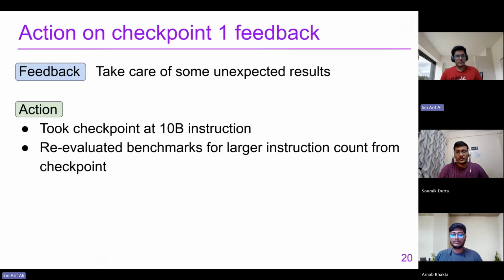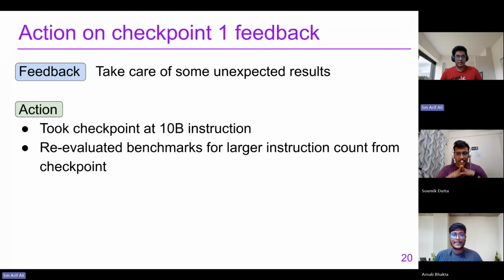On checkpoint 1, the feedback received was that we have to take care of those unexpected results that Arnav talked about. So the action we took was to change our setup for how we evaluate the benchmarks. Previously, we started the benchmark evaluations from the first instruction.